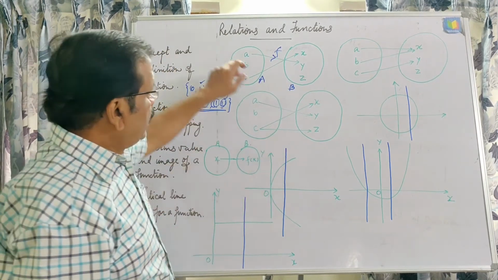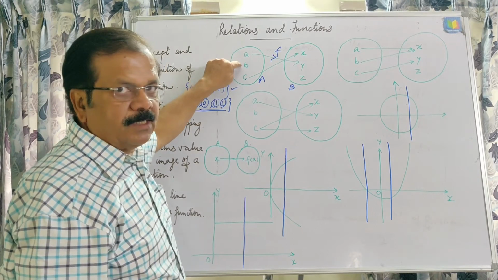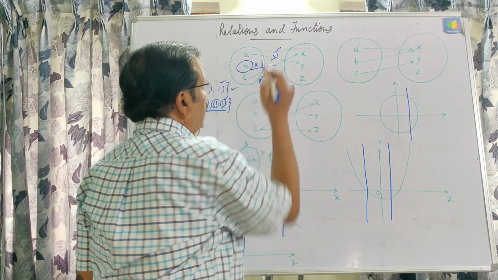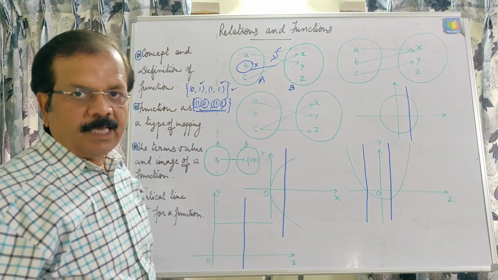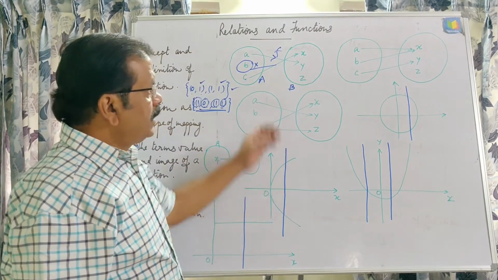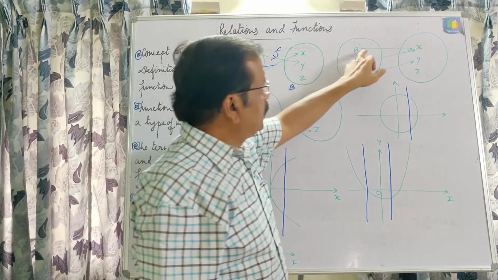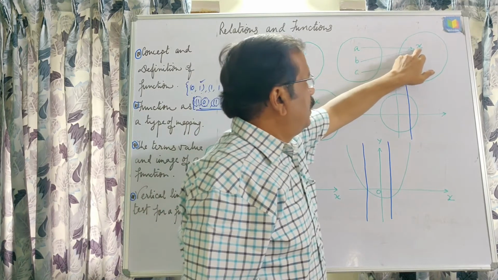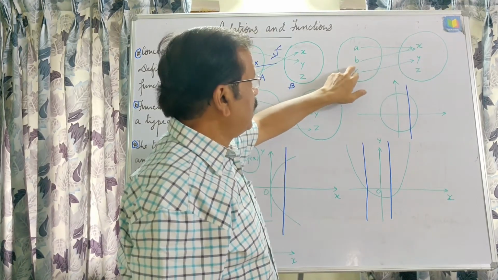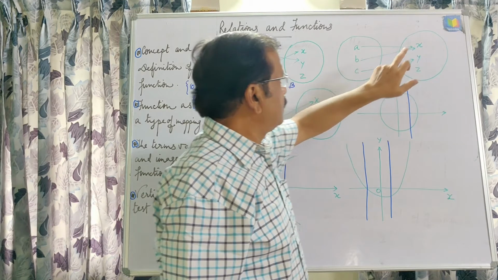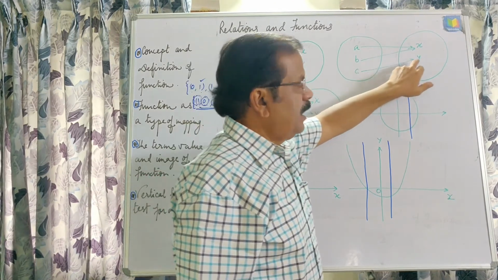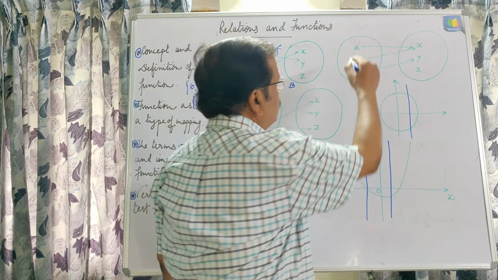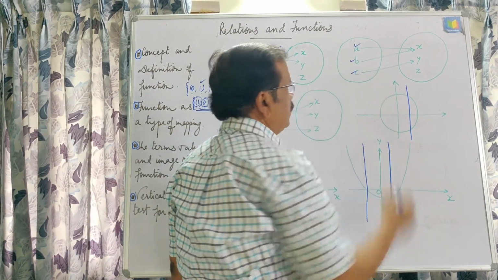Here this is not a function because B is not having any image in capital B. In the second one, all the elements are used up. Here A has image X in B, B has image X in B, and C has image Y in B. In this way all the elements are used up.